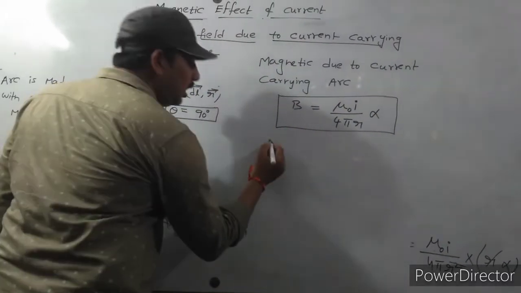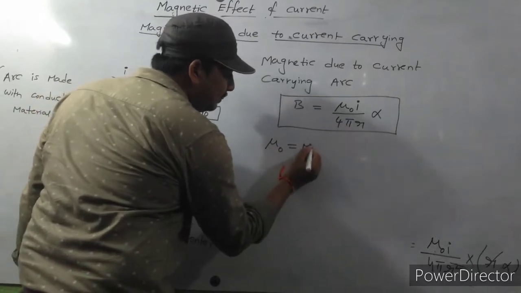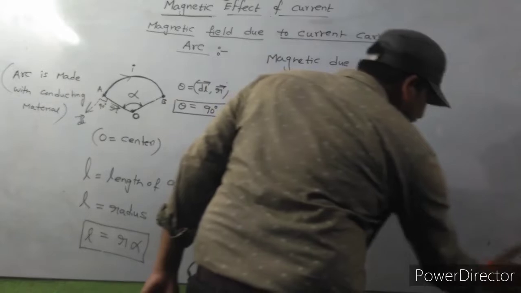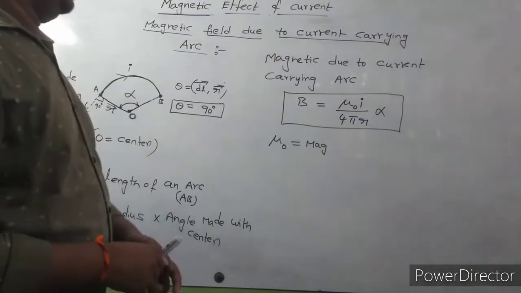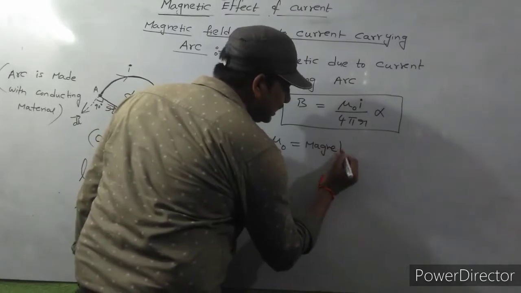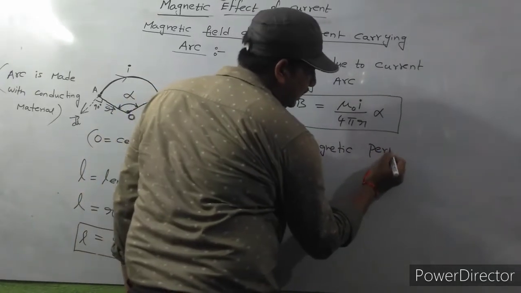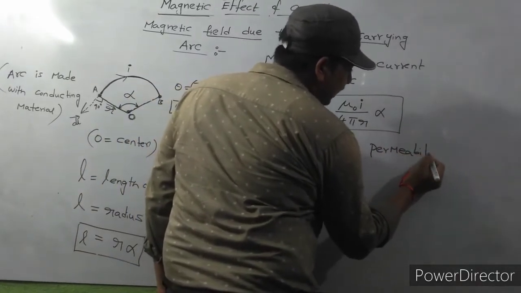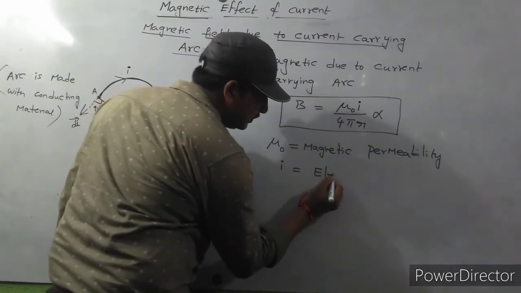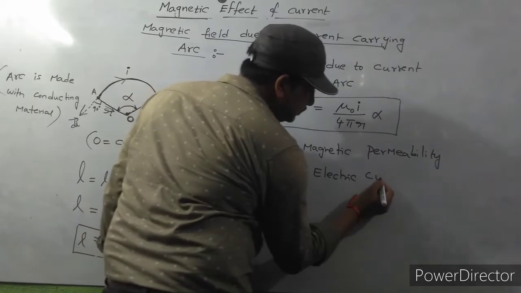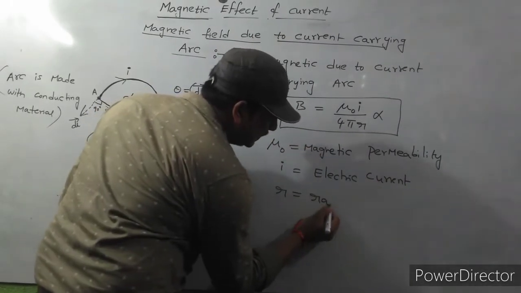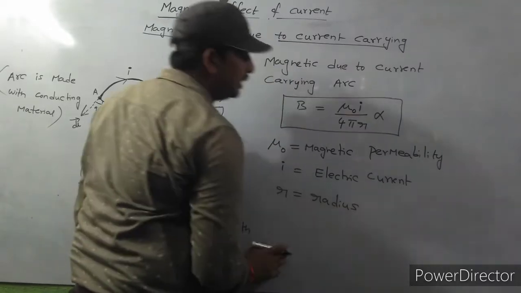Here mu naught means magnetic permeability. So from this, what we got finally? Magnetic field due to current carrying arc, mu naught I by 4 pi r into alpha. Mu naught means magnetic permeability, I is nothing but electric current, R is nothing but the radius.